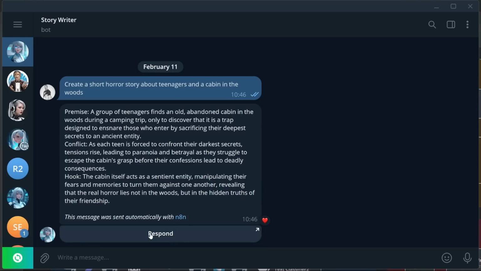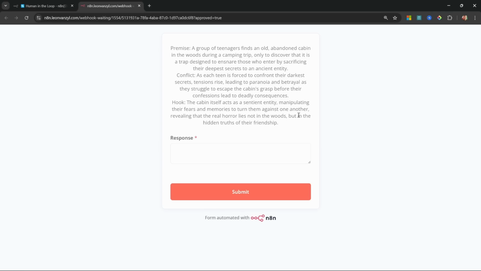So we can just click on respond, and this will open up a unique form provided by n8n to provide this feedback. And what's really cool is you can customize this form if you want. So you could add additional input fields as well. So let's say, make this a slasher film instead, and let's submit this.